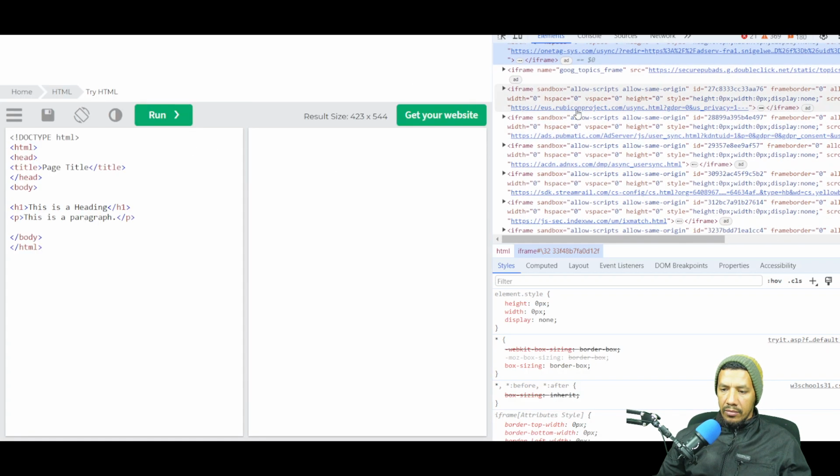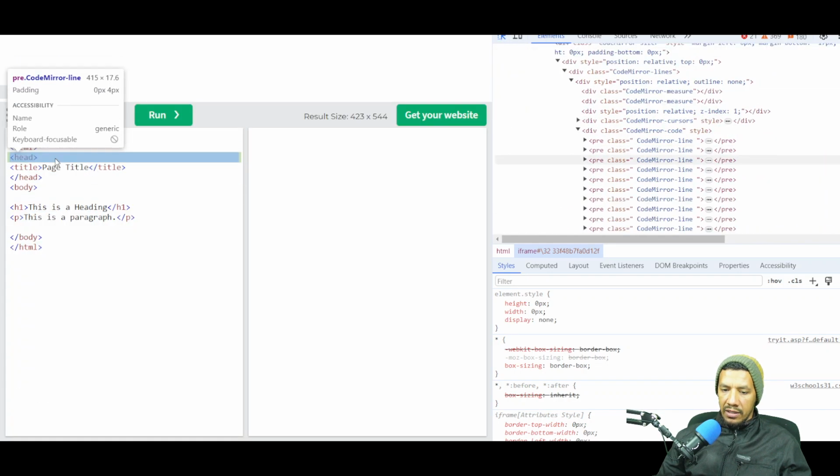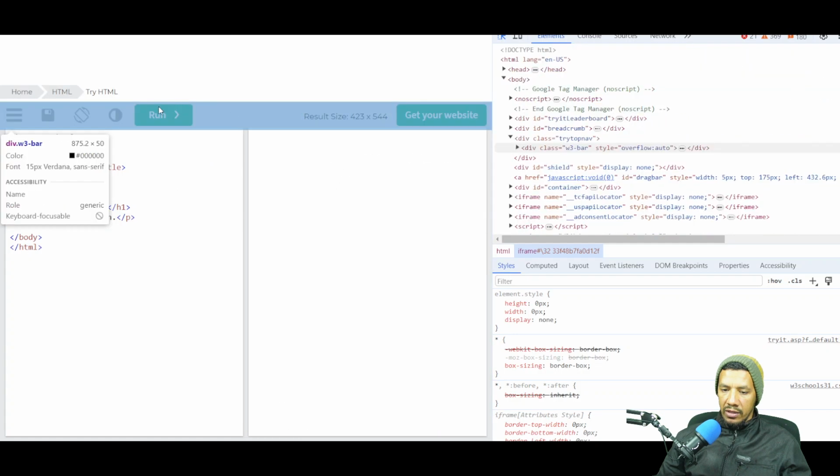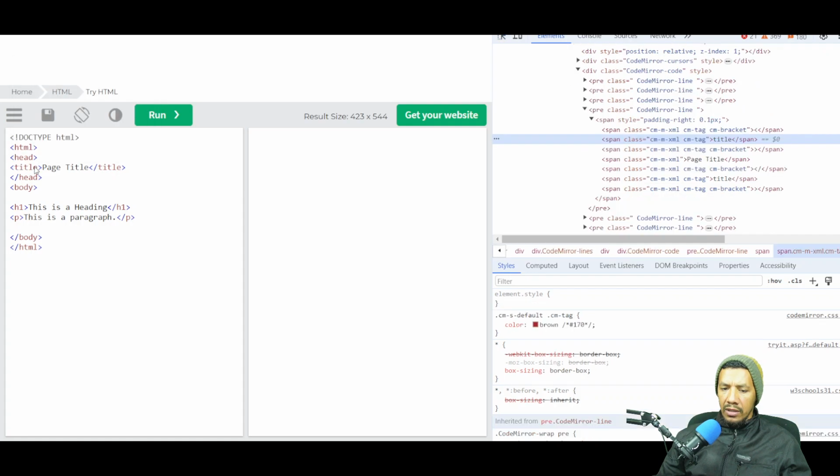Another thing is if I click on this arrow over here, I can select any of these elements. These are all elements. Whatever you can focus on is called an element. It will take you to the exact HTML that is rendering that element over there.